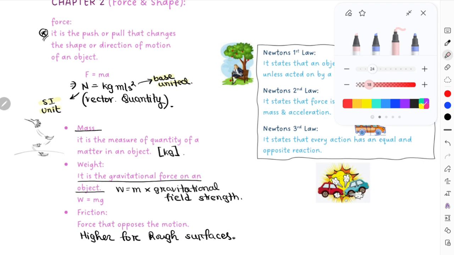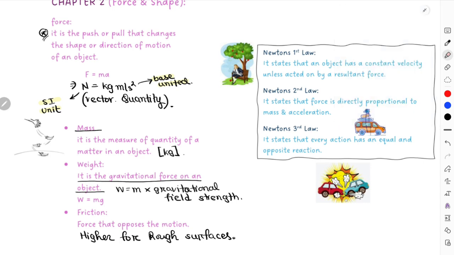Now after this, there are 3 Newton's laws, which are again extremely important. Obviously they will not ask you to memorize this, but it is important to understand, important for your basics. For example, Newton's first law: it states that an object has a constant velocity unless acted upon by a resultant force. This indicates that an object will remain moving at a constant velocity, or will remain at rest or stationary, until there is an external force acting on that object. So this one is about inertia.